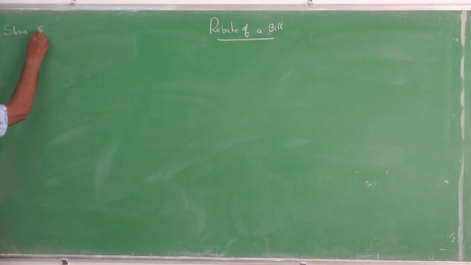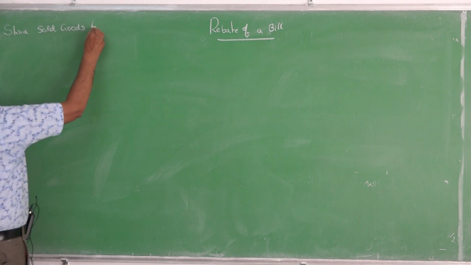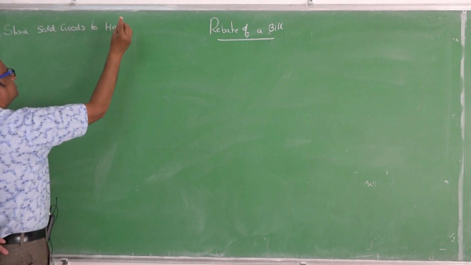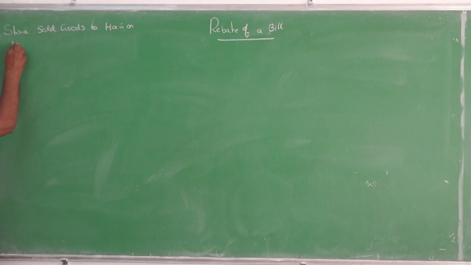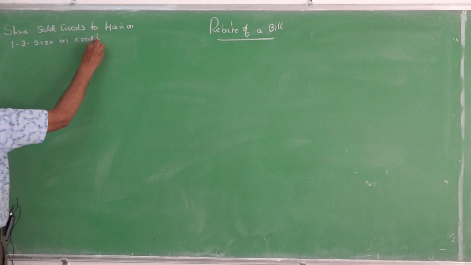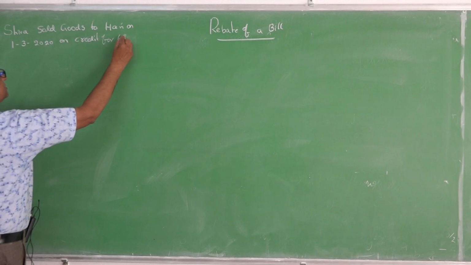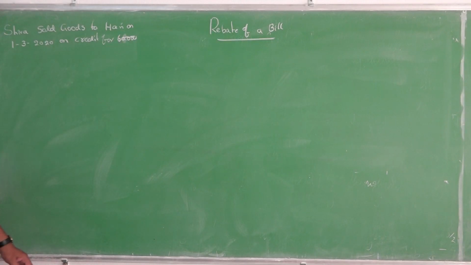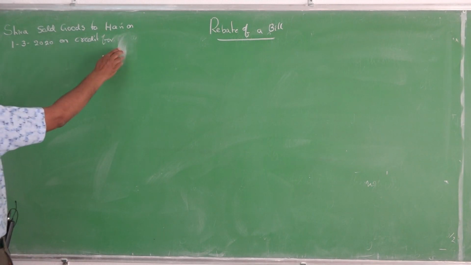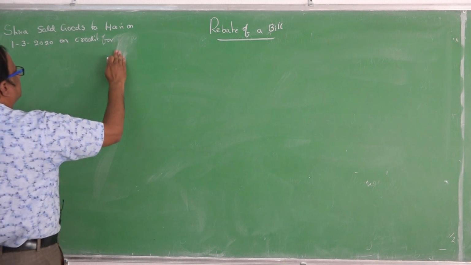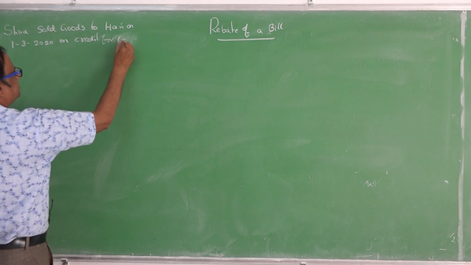Shiva sold goods to Hari on 1st March 2020 on credit for 60,000 rupees. So, Shiva sold goods to Hari on 1st March 2020 on credit for 60,000.